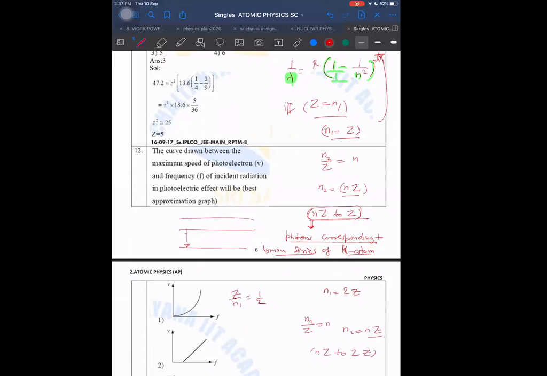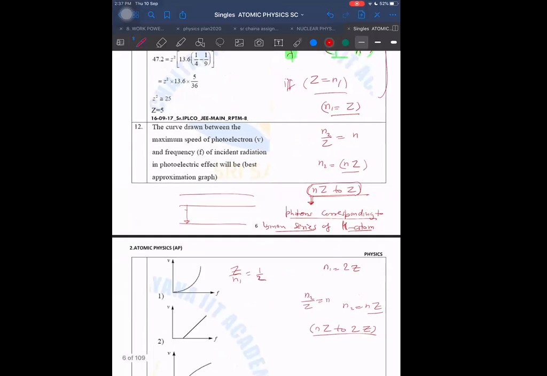Then I will be getting the Balmer series. Right or not? I can obtain the Balmer series photons of the hydrogen atom from other atoms also. But I will have to make the transition in those from NZ to 2Z.